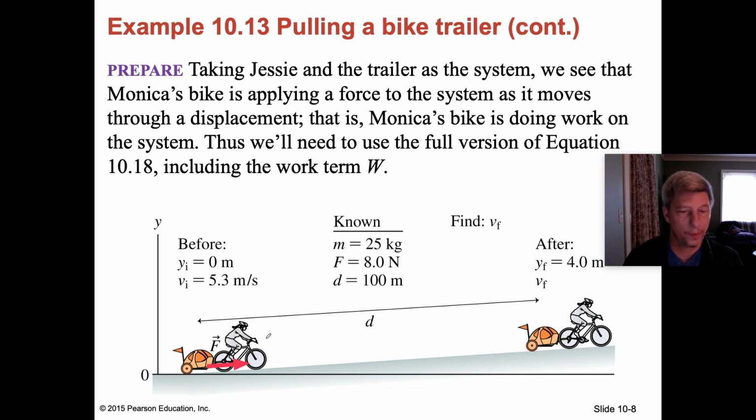All right, so here's the diagram. We've got the woman on the bicycle pulling the kid in the trailer, and she's going up. This is a 100-meter long slope. That's D. And this is the height here, which is 4 meters. So we have an initial height, which is 0, an initial velocity, which is 5.3. We know that the mass is 25 kilograms, the force is 8 newtons, the displacement up the slope is 100 meters, and we know that the final height is 4 meters. And here is our big fat question mark. We're looking for the final velocity of the bike system here.